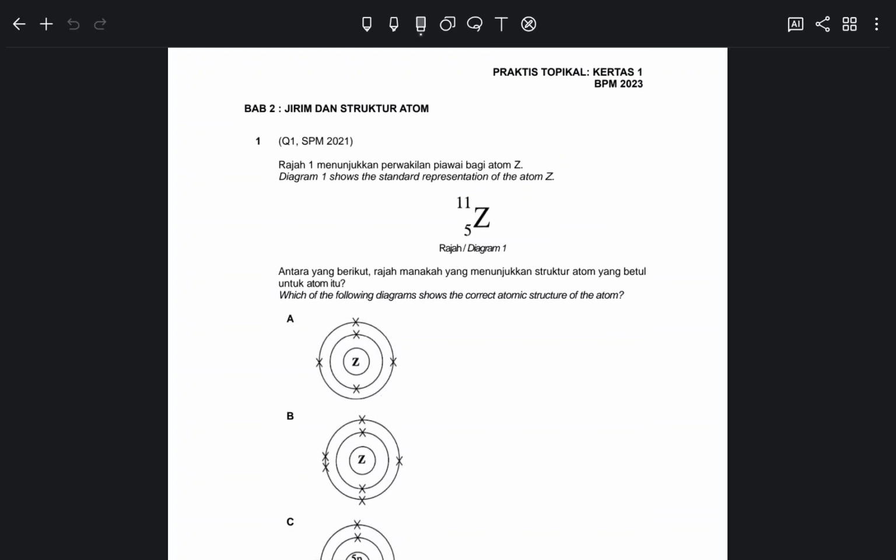Okay, so this topic is about matter and atomic structure. So it can be your paper 1 or paper 2 question. Memang highly chance for this topic to appear dalam both of the papers, and this topic doesn't have any experiments. So when it doesn't have any experiments, you tak perlu nak risau pasal this topic in paper 3. No experiments, so no paper 3 questions from this topic. Your paper 3 questions maybe can start from chapter 4 and onwards lah.